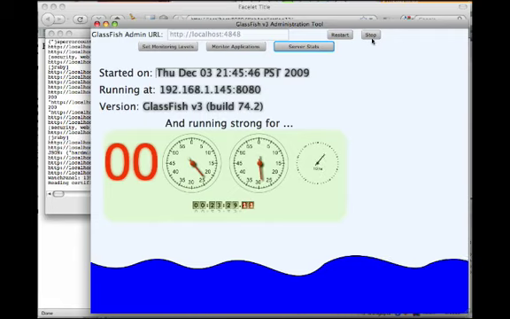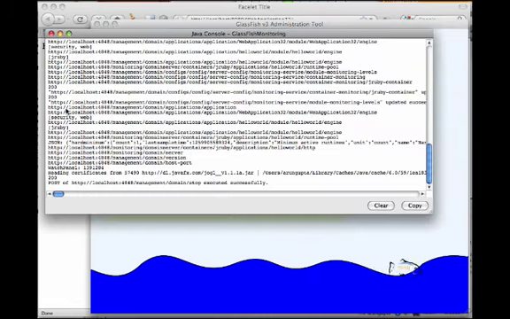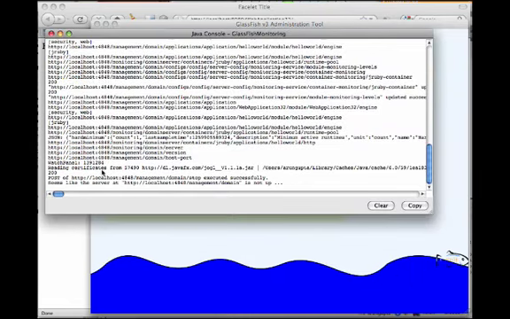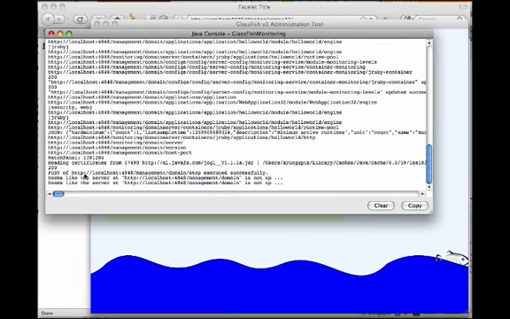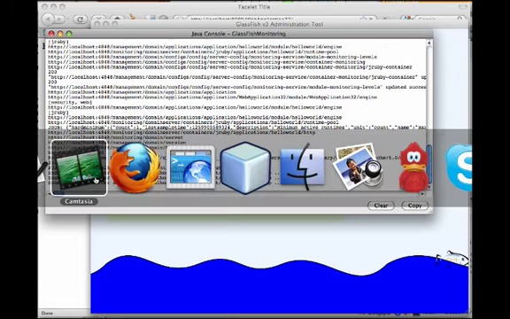If I want, I can actually click on stop over here, and if we look at the Java console, it shows us that the server has actually stopped the process completely. And then in the Java console, you see a debug message. It seems like the server is not up. So let's go back to our browser.